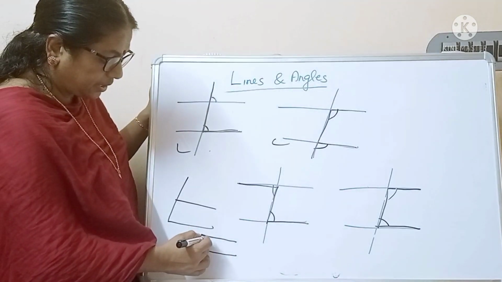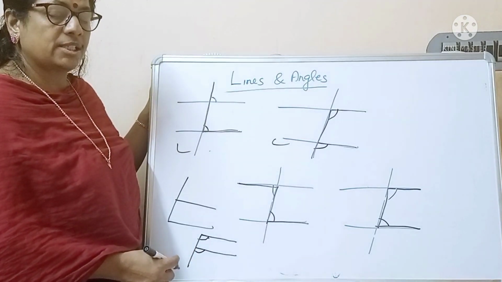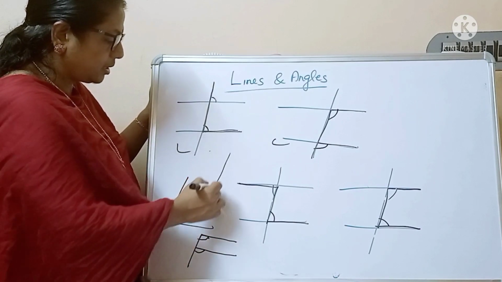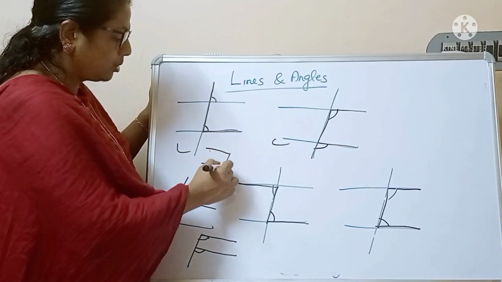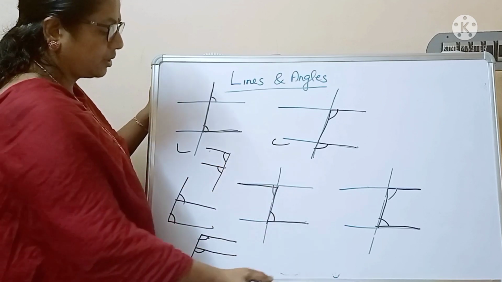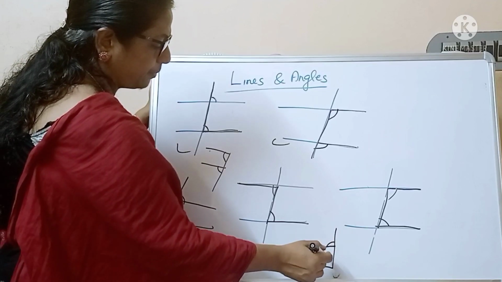So if you are writing F, we can see corresponding angles here also and here also, and one more here also.